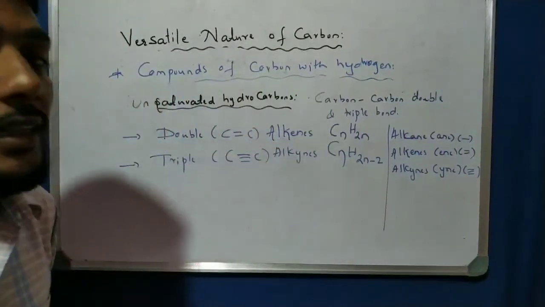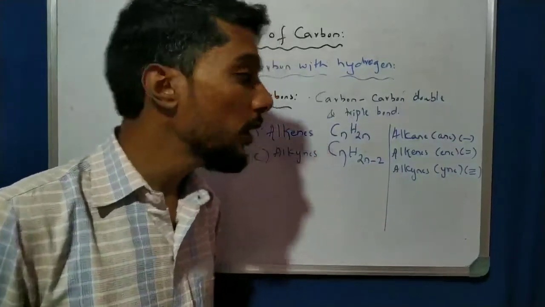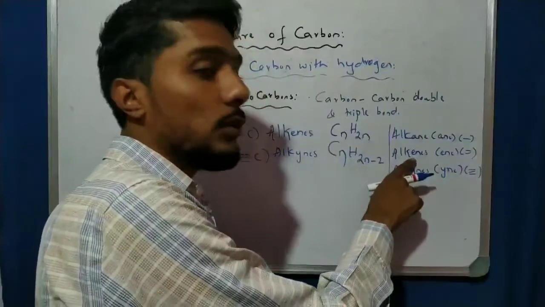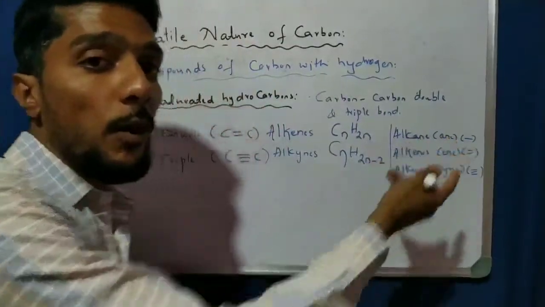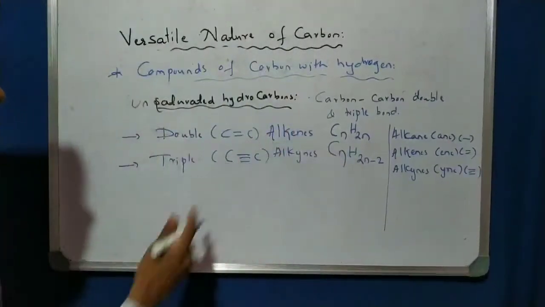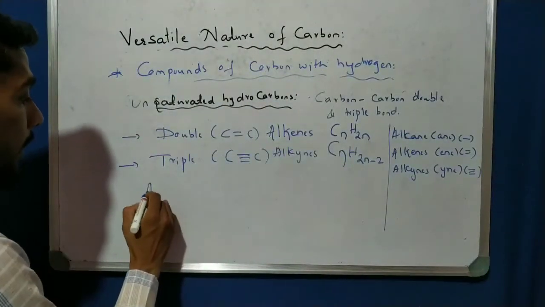Okay, so alkane is nothing but the saturated single bond. Alkenes are nothing but double bond unsaturated. Alkynes are nothing but triple bond unsaturated. So you have to remember this point. Okay, so one example we give for alkenes.